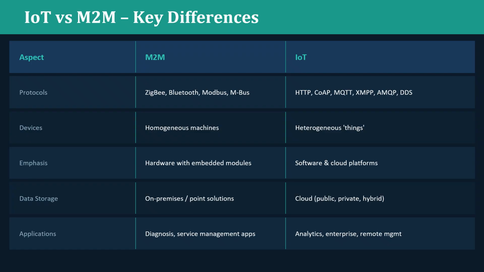Then what are the differences between M2M and IoT? In what aspects does it differ? In protocols, devices, emphasis, data storage and applications. These are some of the key differences between IoT and M2M.